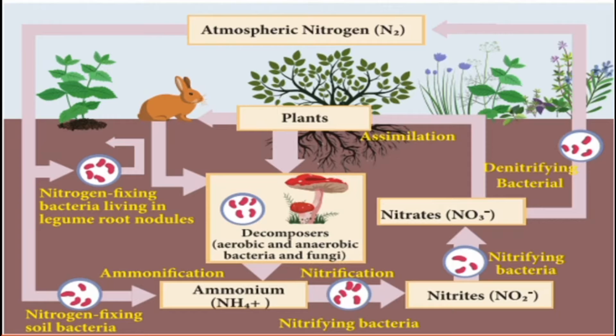When you take a groundnut, you can identify small bulges in the root, and those are where the rhizobia are present. What is the work of the rhizobium? It absorbs the atmospheric nitrogen and converts it into a form like ammonia, which is absorbed by the plants.